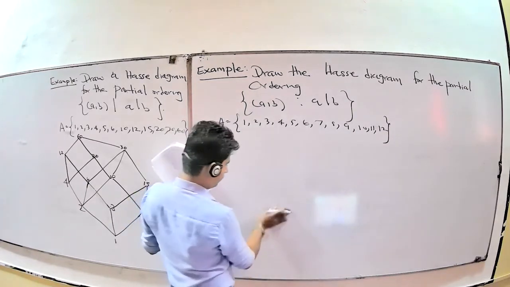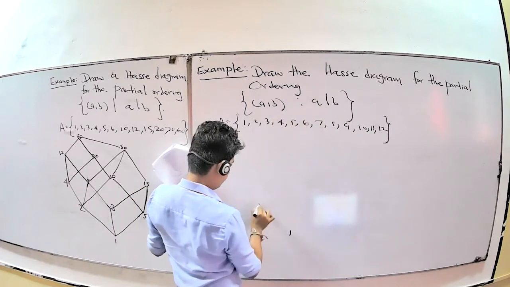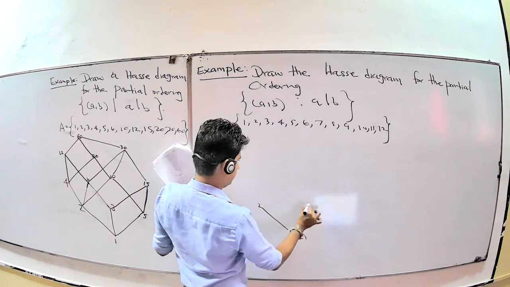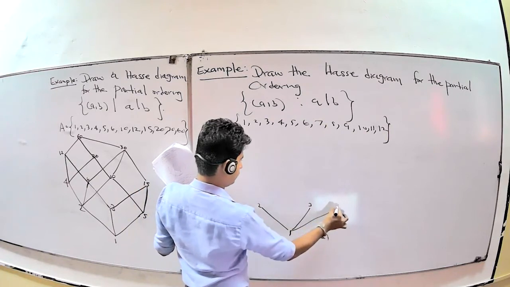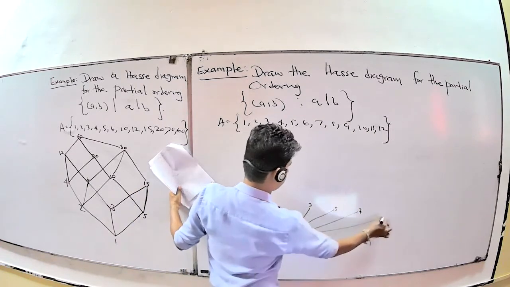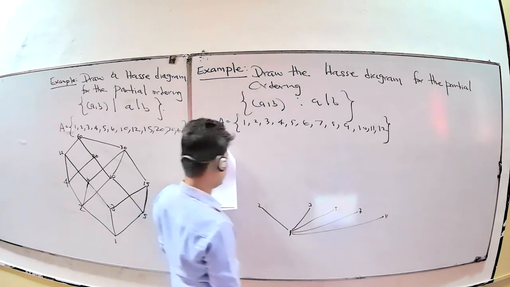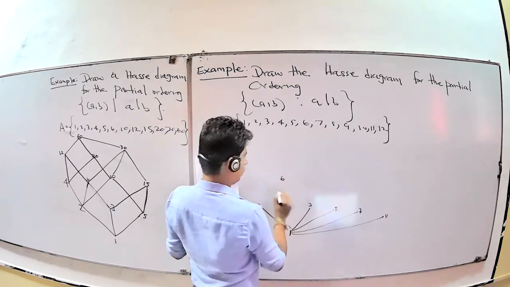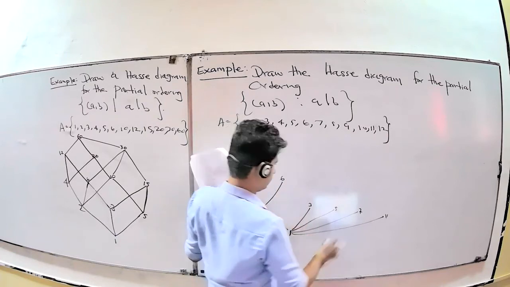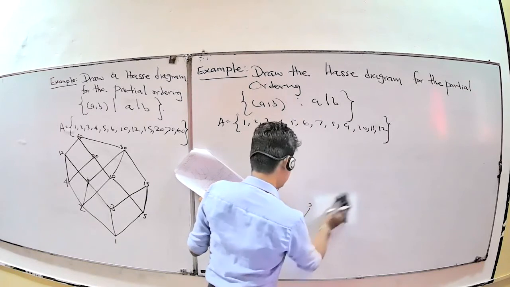You start from 1, then you can divide: 2 you can put like this, 3 also you can put like this, and 5, and 7, and 11. Now you have the relation between 2 to 3, 6. You should draw it orderly, otherwise it is very difficult to check.